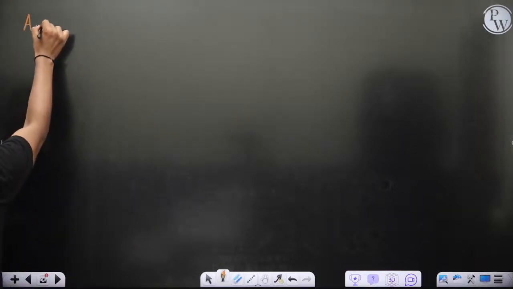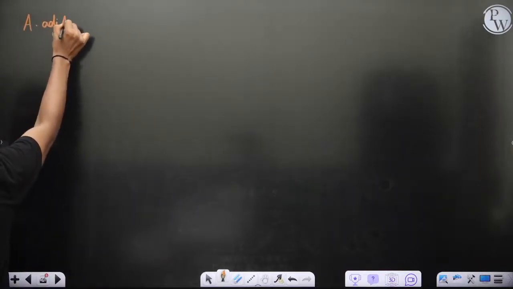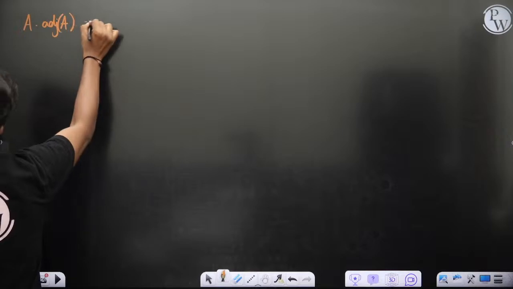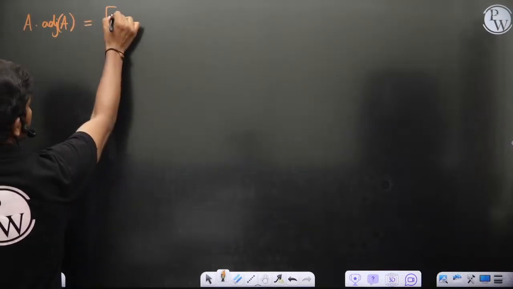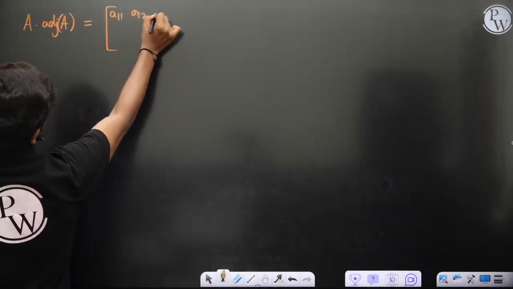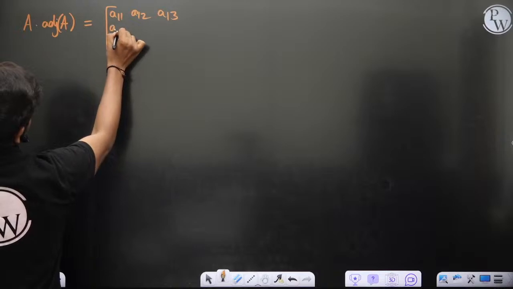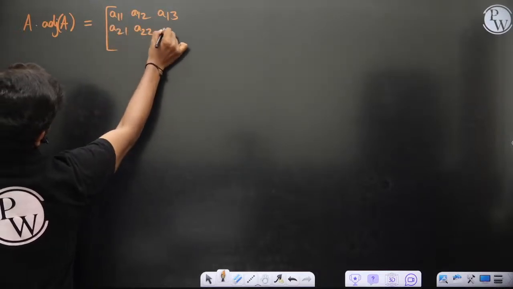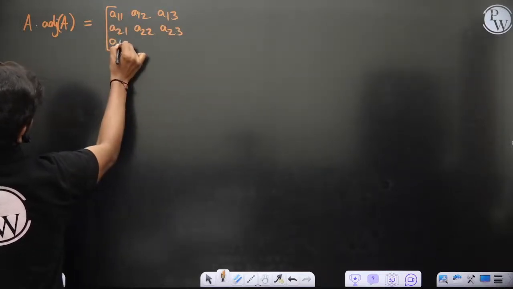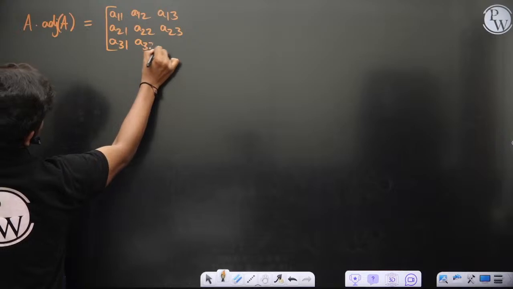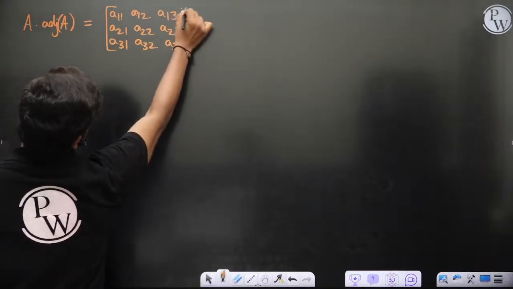Look, A into adjoint of A. So this tells you a11, a12, a13, a21, a22, a23, a31, a32 and a33, of course.